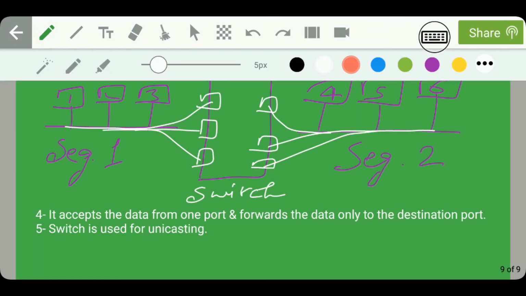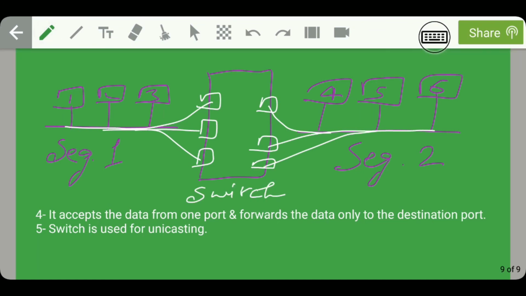So guys, talking about the data transmission which happens on using switch in a network, if I consider that this is the sender node and this is the receiver node, then the data transmits first of all from the sender node to port 1, and then it gets transferred to port 4, and then it reaches the system 4. So from here we can conclude that a switch accepts the data from one port and forwards the data only to the destination port. In other words, we can say that switch is used for unicasting.